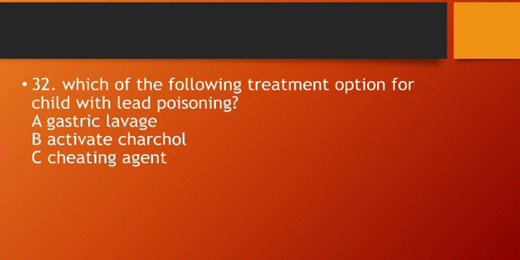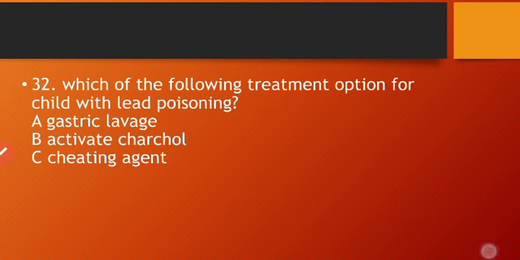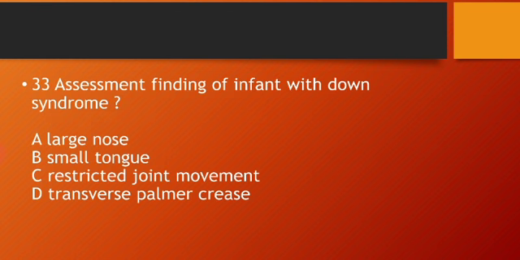Our next question said, which of the following is a treatment option for a child with lead poisoning? And our right answer is chelating agent, because chelation therapy is a treatment option for lead poisoning. In that, medication is given orally, so it binds with the lead and is excreted from the body. Our next question, assessment finding of an infant with Down syndrome. And our right answer is transverse palmar crease. Okay, let's move to the next question.